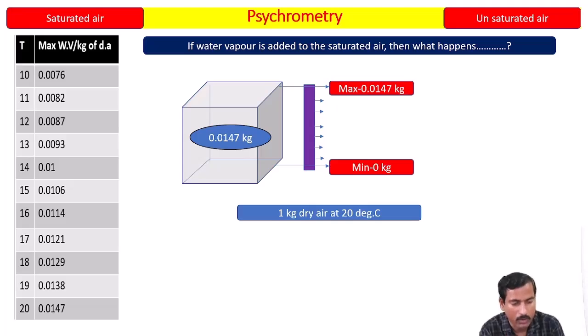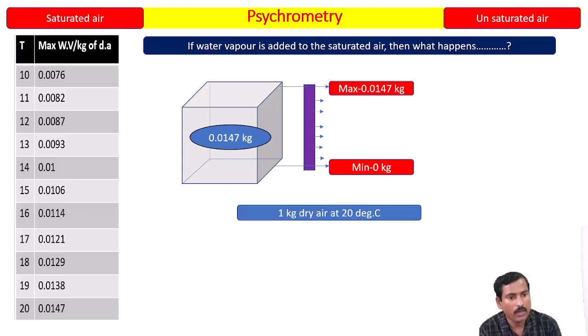Air is saturated air. The question is that if water vapor is added to the saturated air, okay, there is no vacancy at all for the water vapor. You cannot add the water vapor. You cannot accommodate the water vapor in that because the vacancy is already filled. Because you are calling it saturated air. Air becomes saturated with water vapor. But if I still want to add 1 gram of water vapor to saturated air, what happens with that 1 gram? Is there any probability that 1 gram also will be accommodated? Because the air is already saturated, the air has no vacancy at all to accommodate the water vapor.